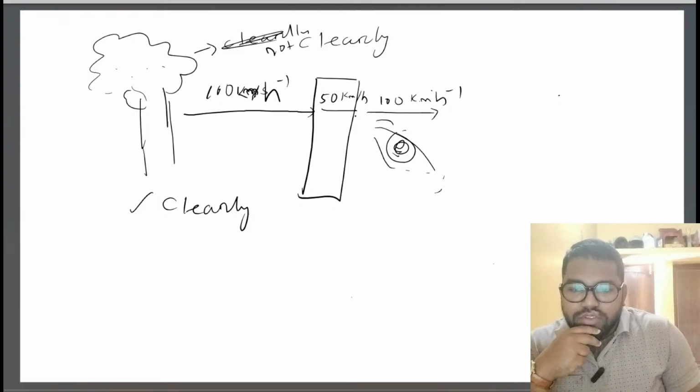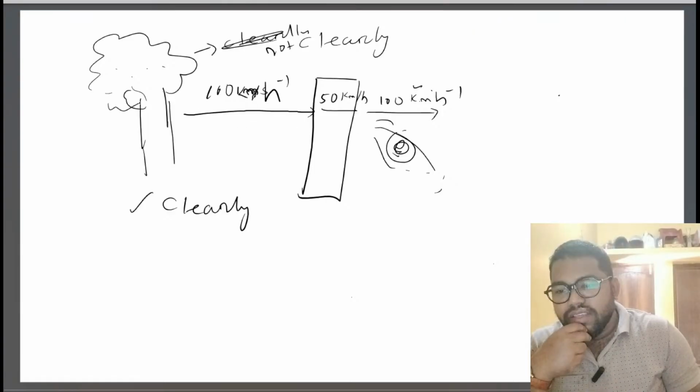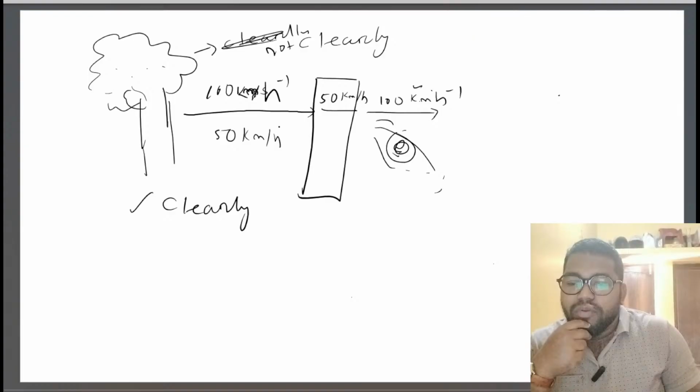This ray comes, but when it comes at 100 kilometer per hour, my eye will not catch it. If my eye does not catch it, then this eye only sees, yeah, there is a tree. But if this ray speed is 50 kilometer per hour, then my eye will observe it more properly. Then I will say, yeah, this is not only a tree, this is a mango tree. Do you get my point?